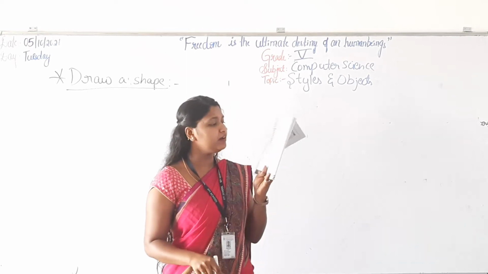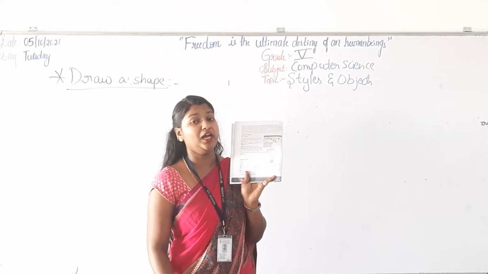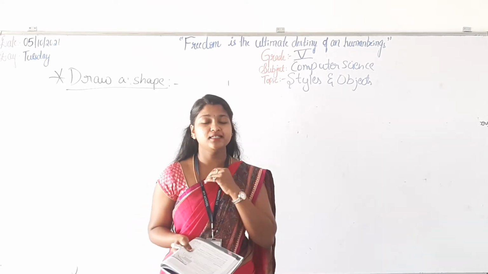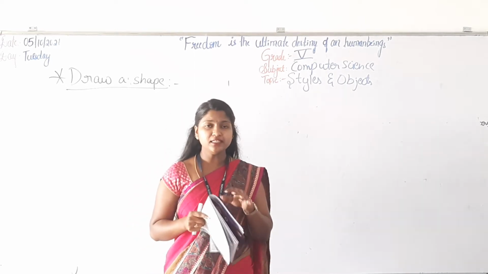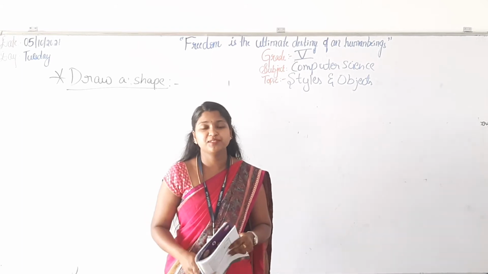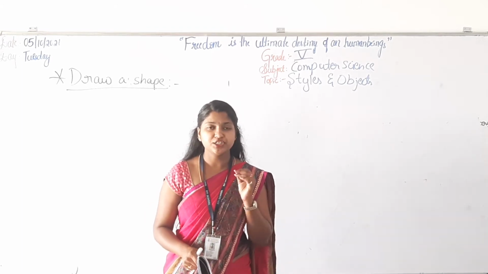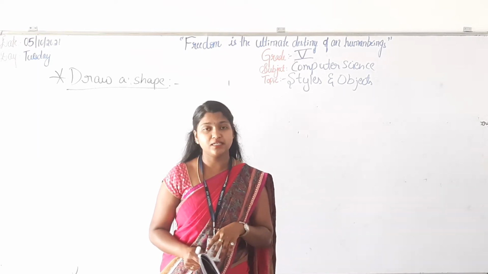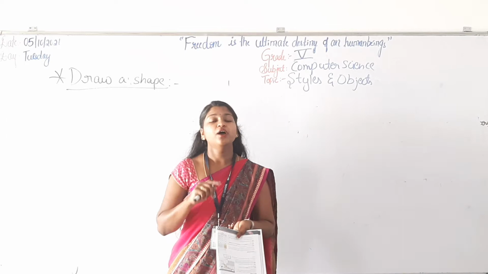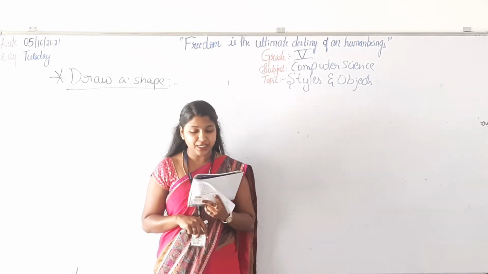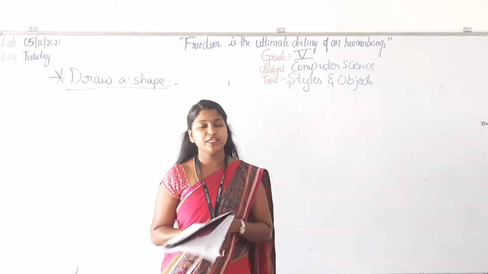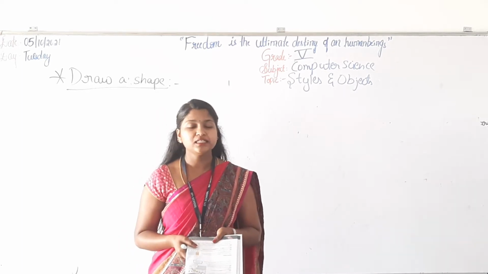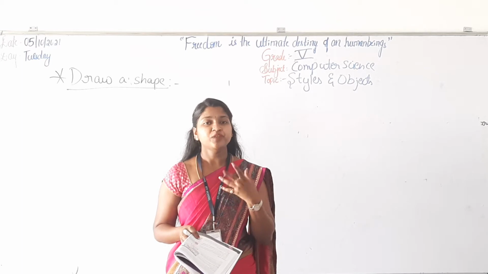Can you see here in figure 4.1 is the Microsoft Word page. There you will have an option called Insert. When you click on that option, you get a variety of shapes. What shapes? Geometrical shapes. The shapes which we use in mathematics can also be used in our system. When you click on Insert and Shapes, you will not only get shapes, but also arrow marks and different varieties of lines. Everything you can see in Shapes.